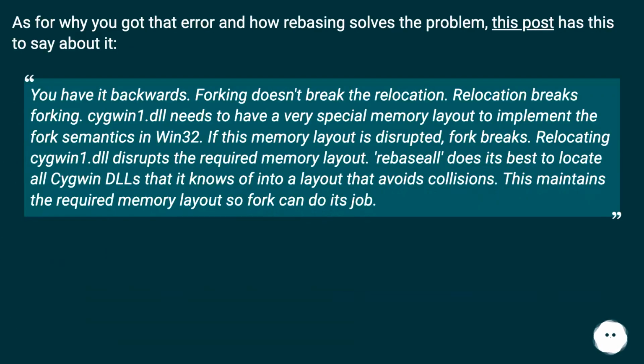As for why you got that error and how rebasing solves the problem, this post has this to say about it. You have it backwards. Forking doesn't break the relocation. Relocation breaks forking. Cygwin1.dll needs to have a very special memory layout to implement the fork semantics in Win32. If this memory layout is disrupted, fork breaks. Relocating Cygwin1.dll disrupts the required memory layout. Rebase does its best to locate all Cygwin DLLs that it knows of into a layout that avoids collisions. This maintains the required memory layout so fork can do its job.